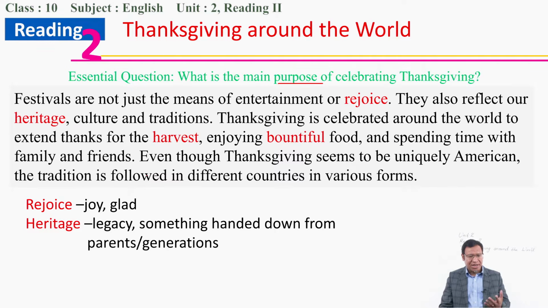So what is heritage? Heritage is something handed down from generation to generation, okay? So the property, something that is handed down from our parents, from generations, is the heritage. Therefore we talk about the cultural heritage, that is culture that is handed down, and we talk about the national heritage, the history that our nation has. Similarly, festivals also give us our cultural heritage, and they also show our traditions.